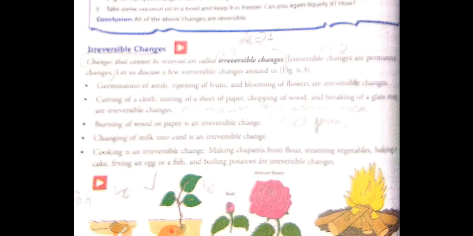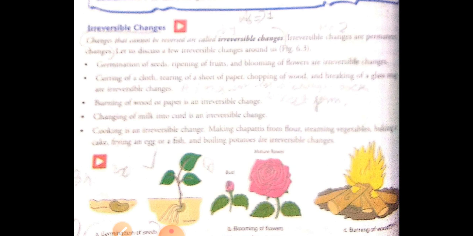Next, we have seen irreversible changes. Changes that cannot be reversed are called irreversible changes. Example: germination of seed, burning of paper, burning of wood to ash, cutting of paper into different parts. So these are the irreversible changes.